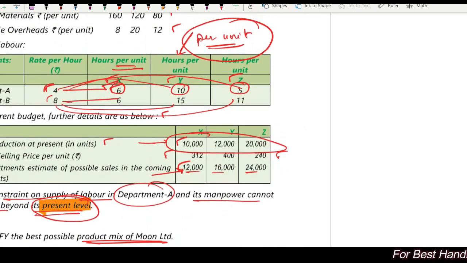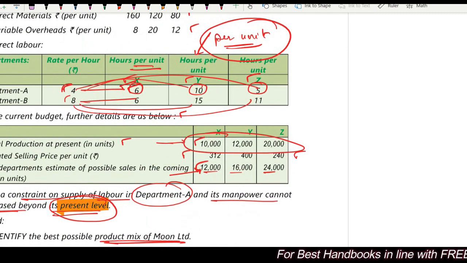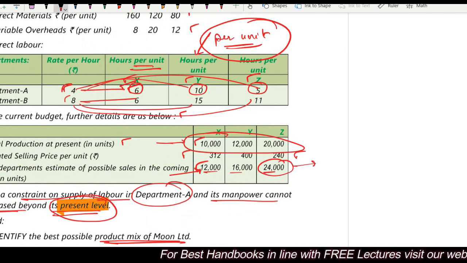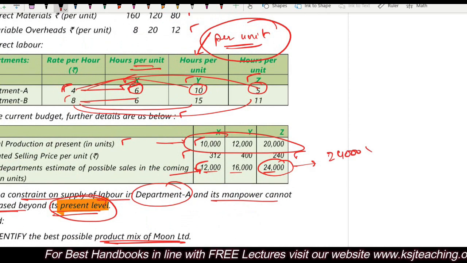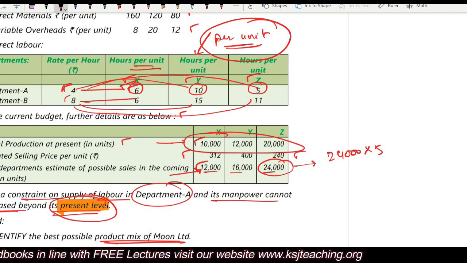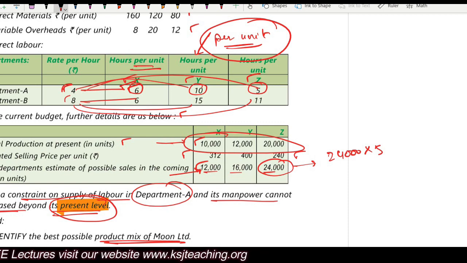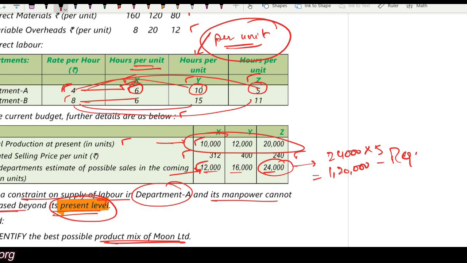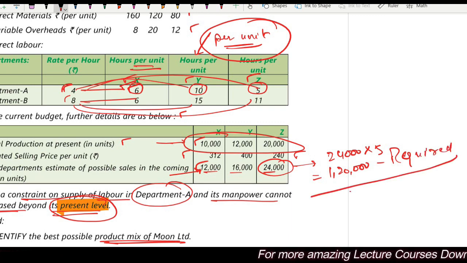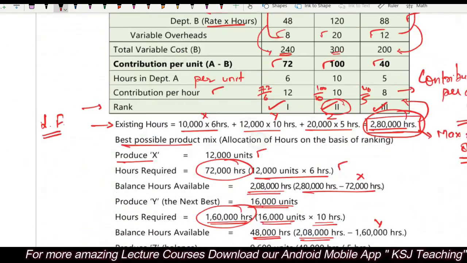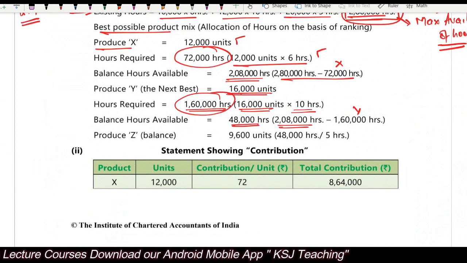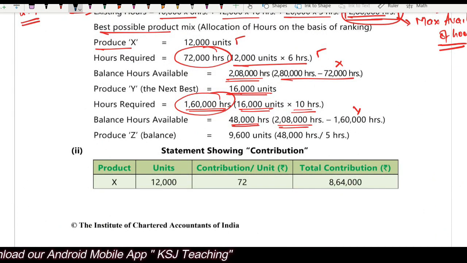Now, you want to manufacture this product Z. In this product Z, how many hours are required? 24,000 multiplied by 5. 1,20,000 hours are required to manufacture 24,000 units as per the planning. Do you have 1,20,000 hours available to you? No. How many hours are available? We have only 48,000 hours.